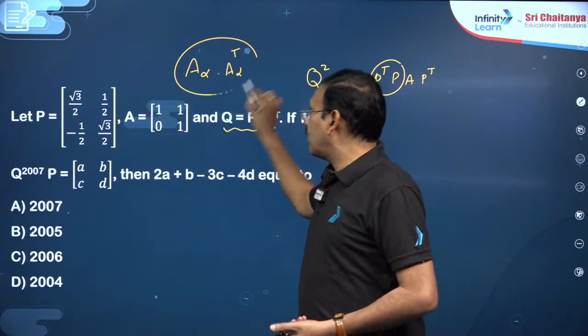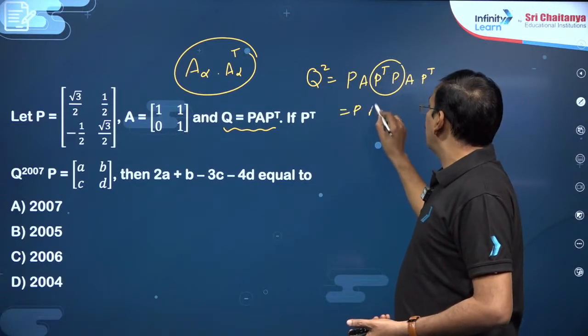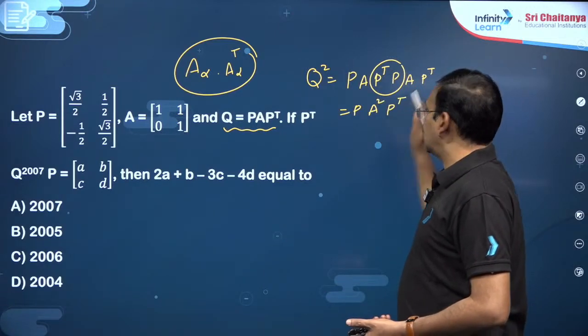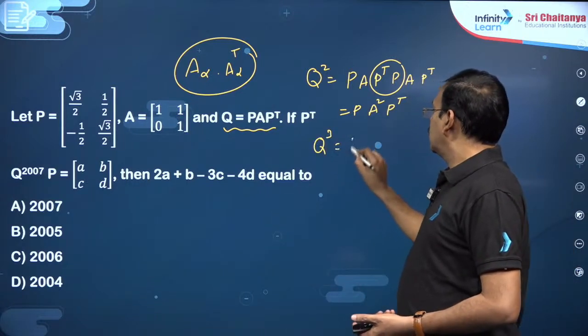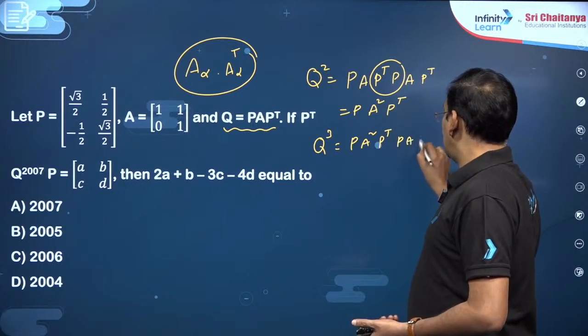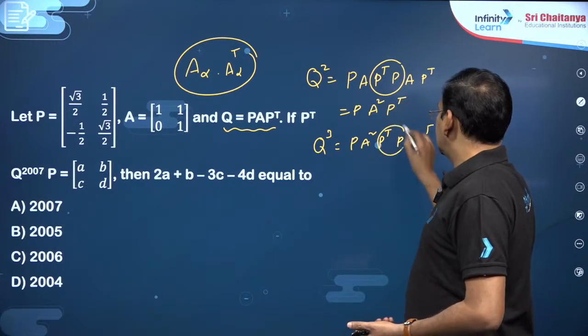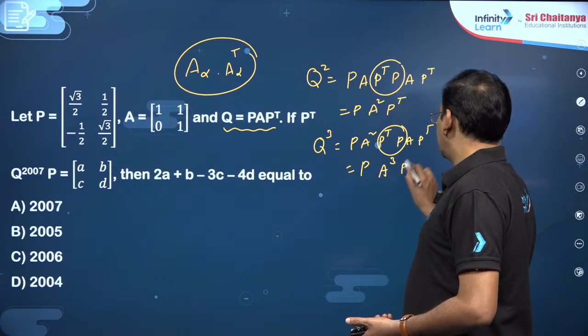So A alpha into A alpha transpose will become I. So this becomes P A square P transpose. Similarly, if you take Q cube, you will get P A square P transpose into P A P transpose. This becomes P A cube P transpose.